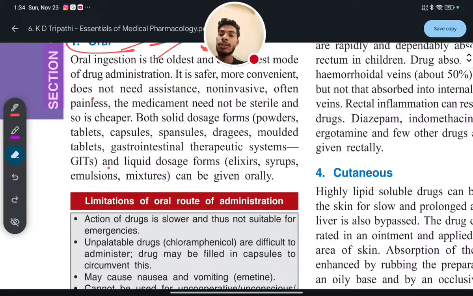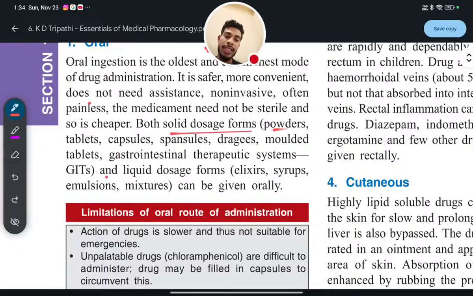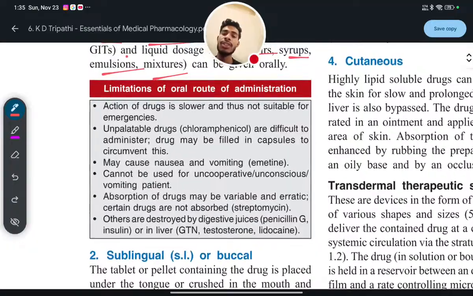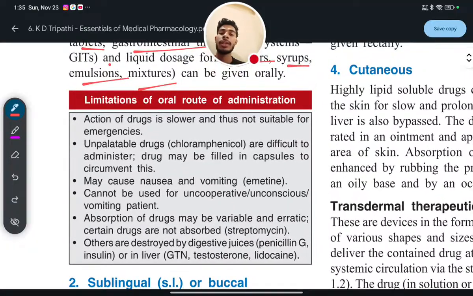What are they? Solid and liquid. Solid dosage forms such as powder, tablet, capsules, spansules, dragees, molded tablets, and gastrointestinal therapeutic system. And liquid dosage forms such as elixir, syrups, emulsion, and mixtures can be given orally. Am I clear? Now see, what are the limitations of the oral route of administration? Limitation means what are the side effects, or limitation in the sense these will cause some disadvantages.